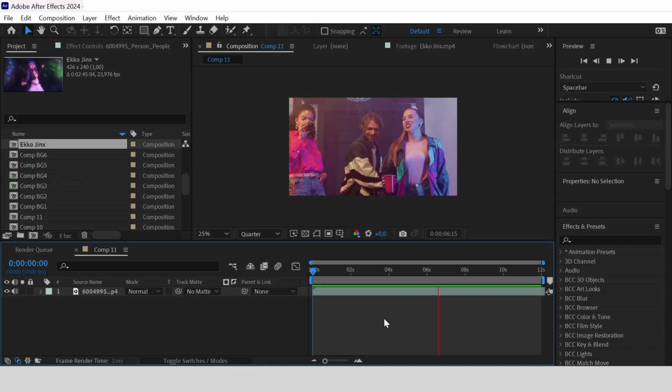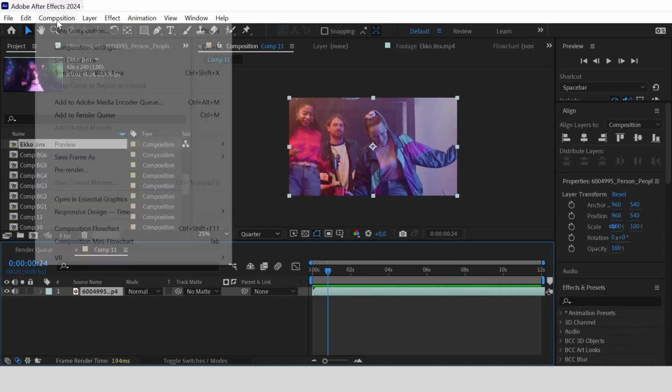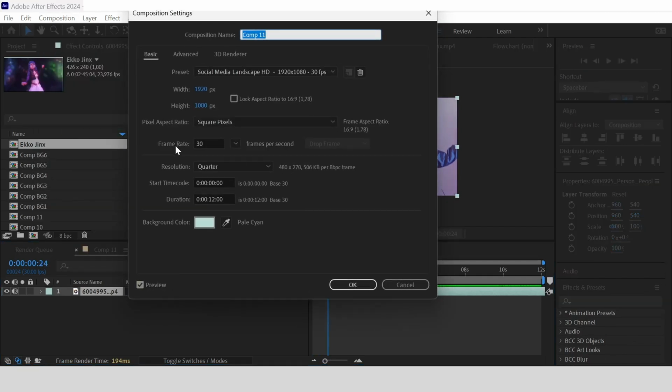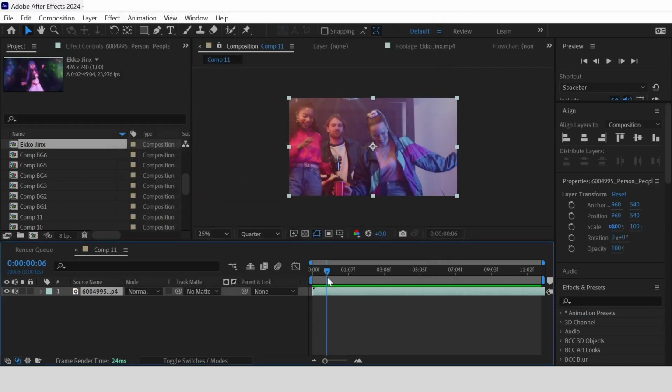Let us use this dance footage. Go to Composition, Composition Settings. The frame rate says 30, and now we are going to change it to 8 and then click OK.